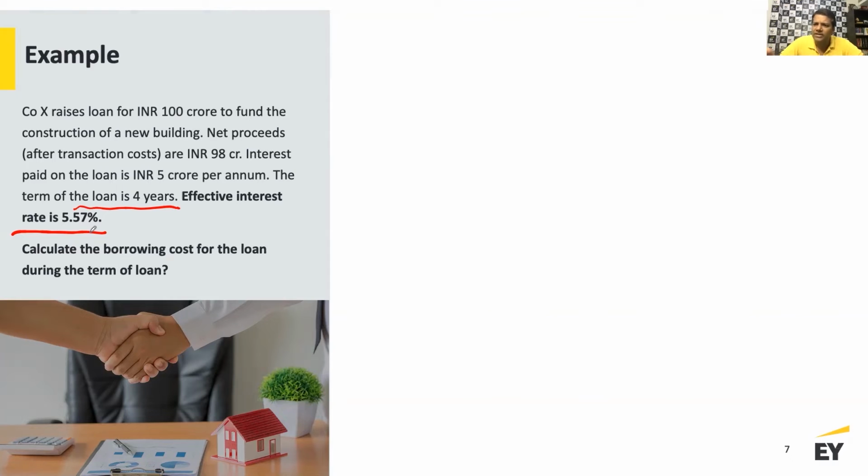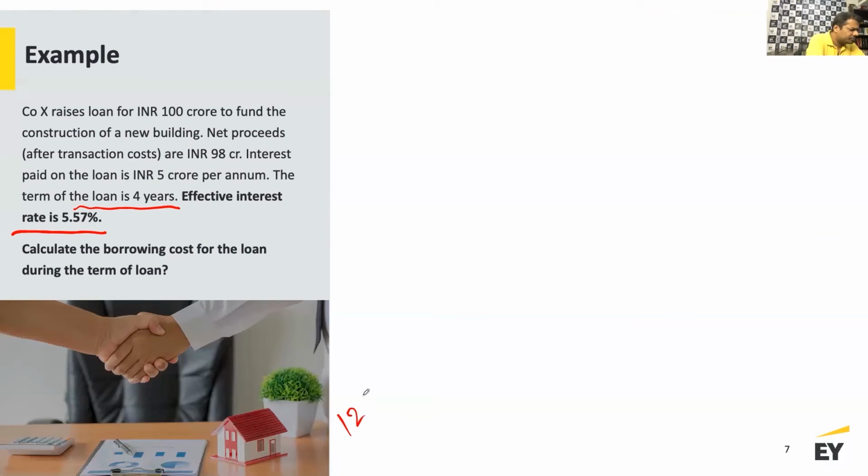Also, I have to give 5 crores of interest on that, right? So I have to actually pay 7 crores. If it's a 1 year loan, I'm actually going to pay you 7 crore. But if it is, let's say, a 4-year loan, which is the case here, how much am I going to pay to the bank? The interest for 4 years is 5 into 4, 20 crores, plus the 2 crores of commitment fees which I paid to you. So in total, I'm going to actually pay you 122 crores, right?